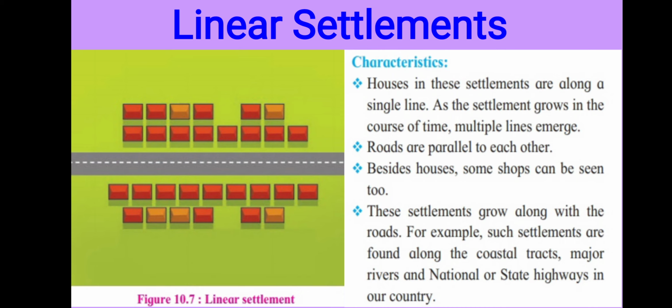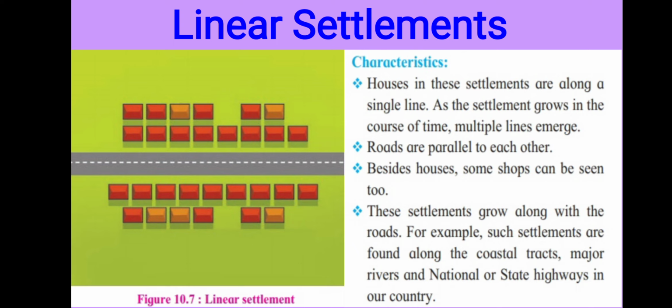Again some parallel roads are there. This is a characteristic of linear settlement. In this type of settlement, roads are parallel to each other. Beside these houses, we are able to see some shops and the market. Understood this? These settlements grow along the road or the bank of a river.